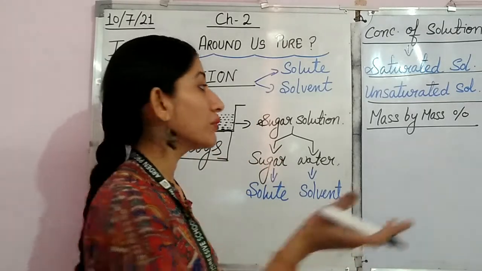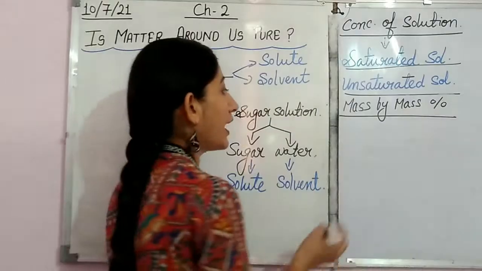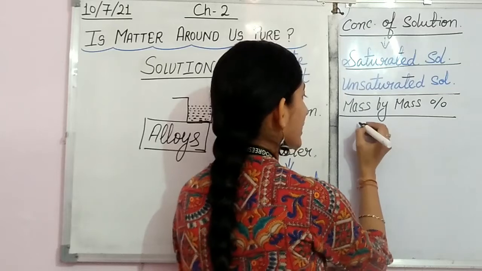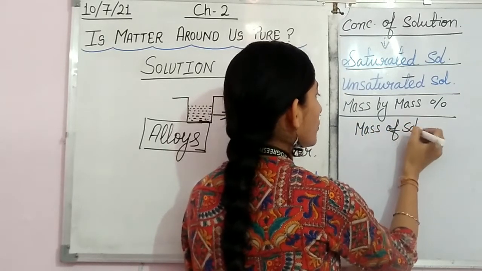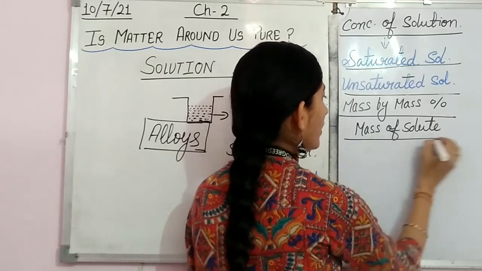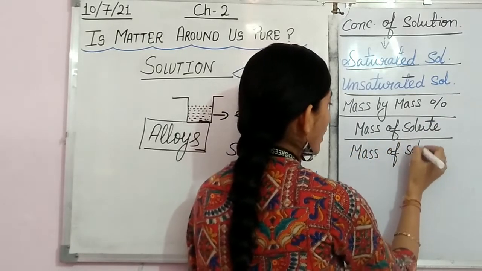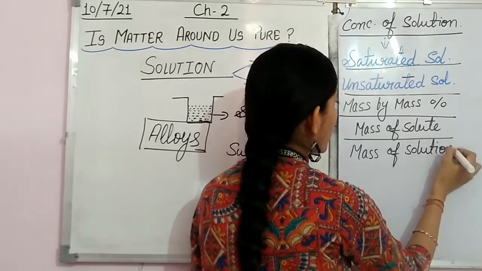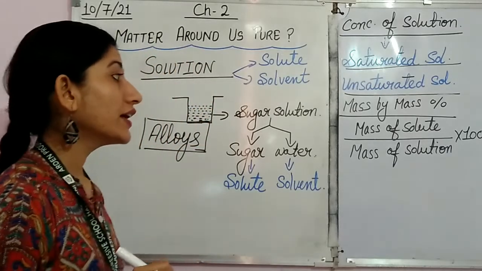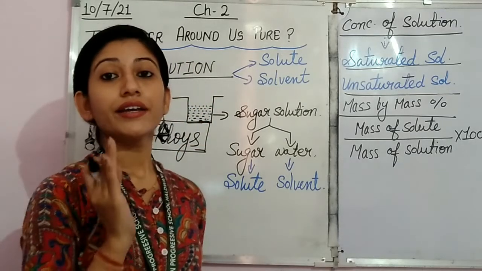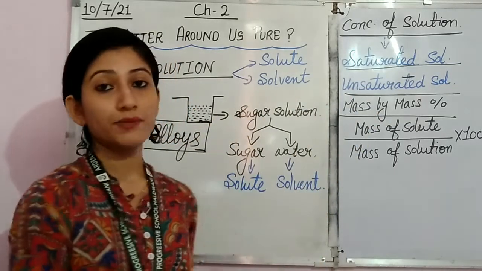At that time you can calculate the concentration by this formula: mass of solute upon mass of solution into 100. This is the way to find the concentration of solution by the mass by mass percentage method.